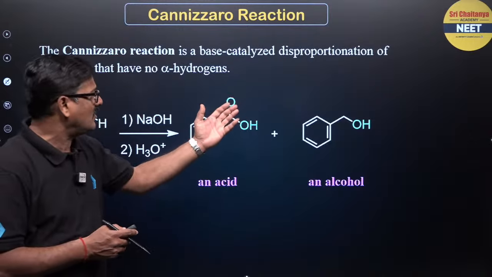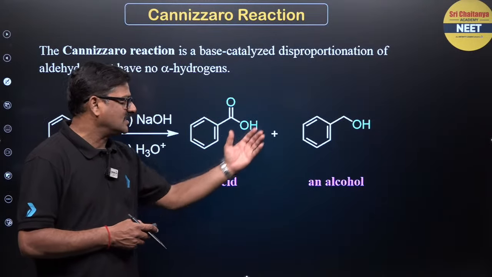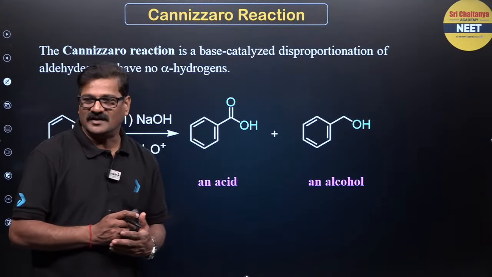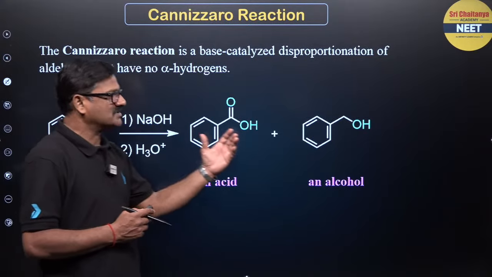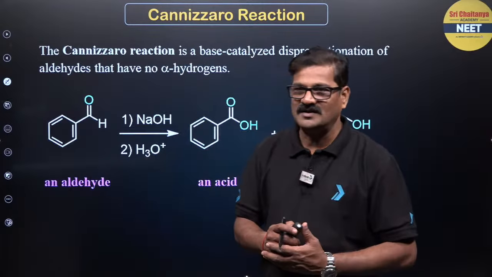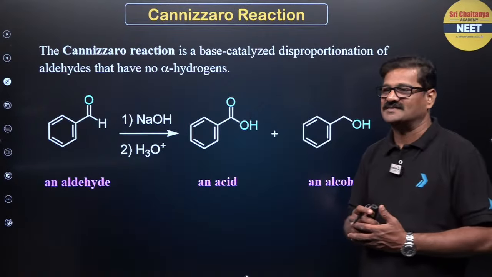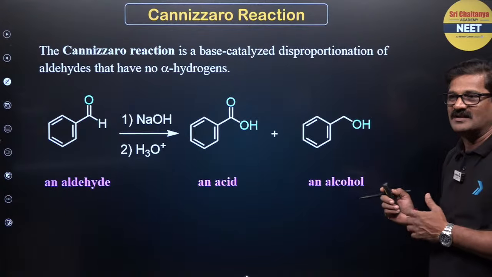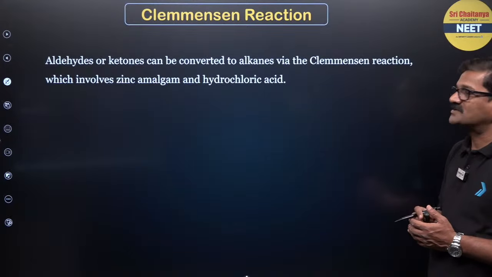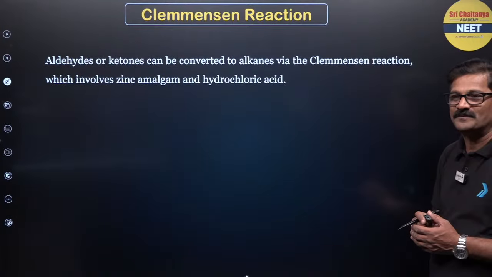One molecule is getting oxidized to form an acid, another molecule is getting reduced to get alcohol. So it is a disproportionation reaction, right? So this is what is called a Cannizzaro reaction. So benzaldehyde gives rise to benzoic acid and benzyl alcohol.